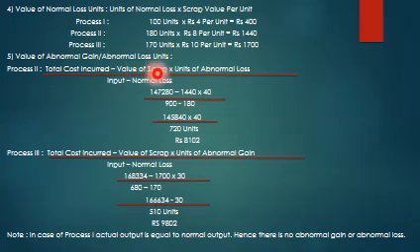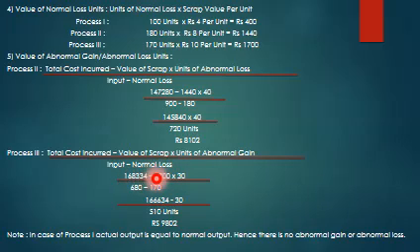Process 2: total cost incurred minus value of scrap, into units of abnormal loss, divided by input minus normal loss. So 1,47,280 minus 1,440, into 40, divided by 900 minus 180. So 1,45,840 into 40 divided by 720. The value of abnormal loss is 8,102. Process 3: total cost incurred minus value of scrap, into units of abnormal gain, divided by input minus normal loss.